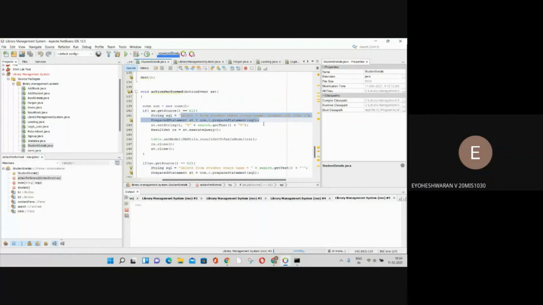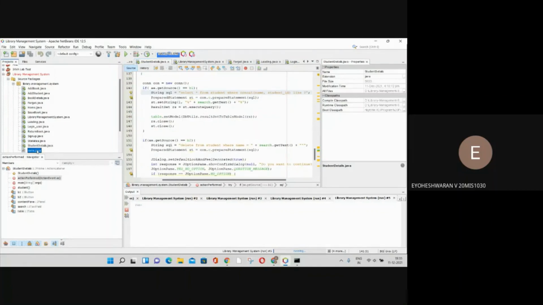It will show select star from student, which is basic MySQL, which should display the student's details from the records. It will show the student detail.